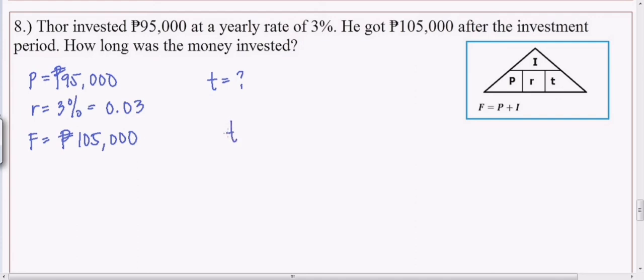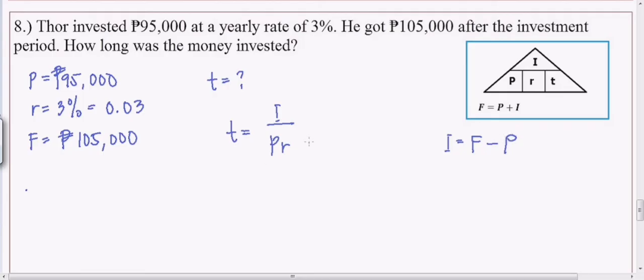Okay? So, ang formula ng time is I over PR. So, we have P and we have R. Given yan. Pero wala tayong I. Pero, makuha natin yung I. Siyempre, yung future amount na nakuha niya, minus yung original niya, ibig sabihin, lumaki yung pera niya. Okay? So, hanapin natin gaano yung nilaki. Or you can use this formula. Okay? So, pwede nyo yan gamitin para makuha yung interest. So, interest is equal to, so transpose nyo to guys, magiging F, syempre, yung P magiging negative, minus P.